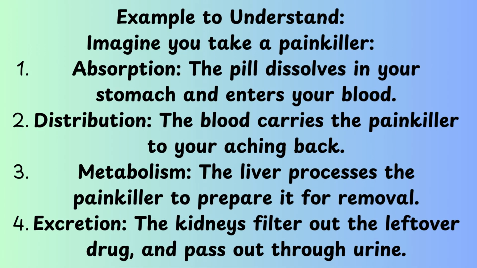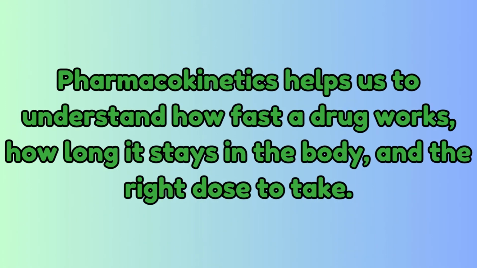Example to understand: imagine you take a painkiller. Absorption: the pill dissolves in your stomach and enters your blood. Distribution: the blood carries the painkiller to your aching back. Metabolism: the liver processes the painkiller to prepare it for removal. Excretion: the kidneys filter out the leftover drug and pass it out through urine. So therefore, pharmacokinetics helps us to understand how fast a drug works, how long it stays in the body, and the right dose to take.